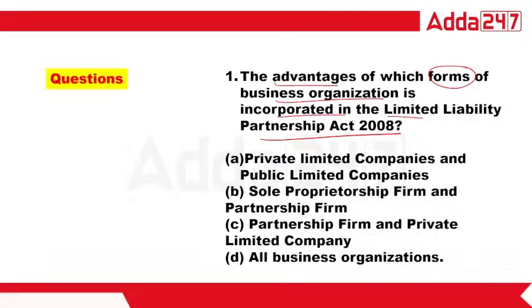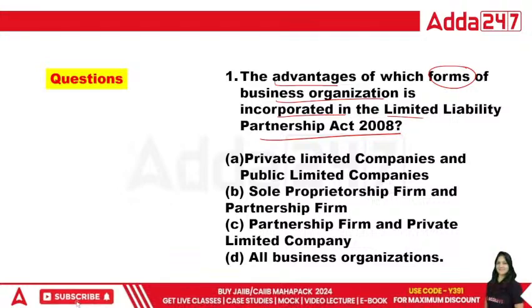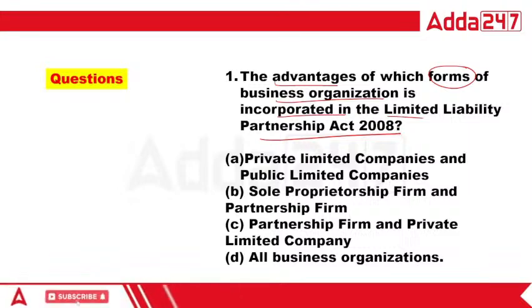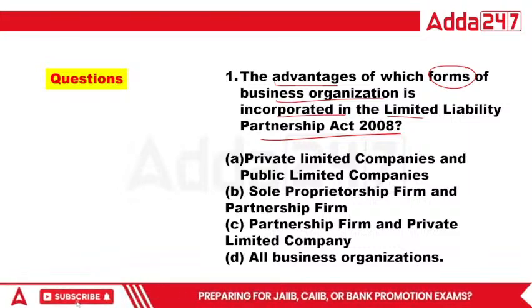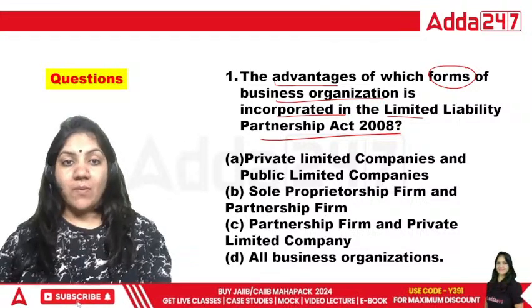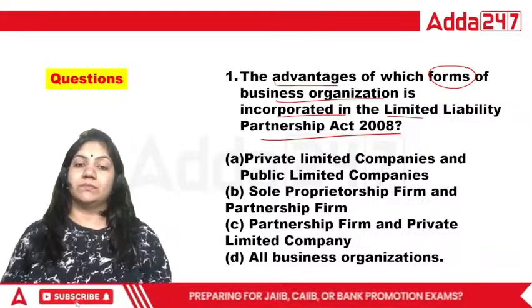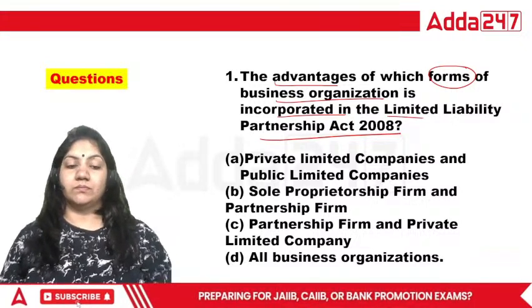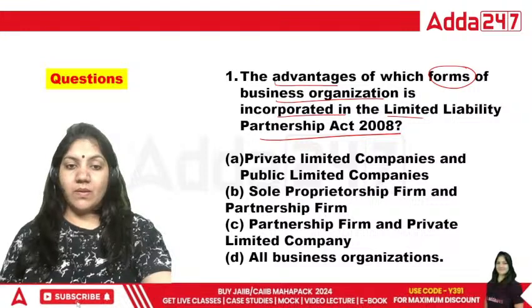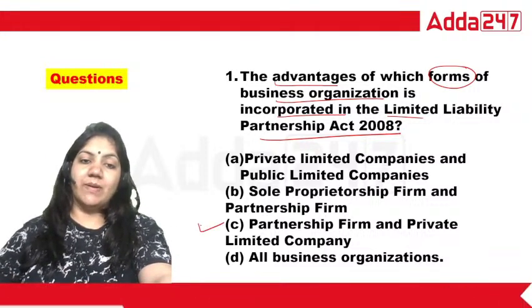What is the right answer? The right answer is the partnership firm and the private limited company.